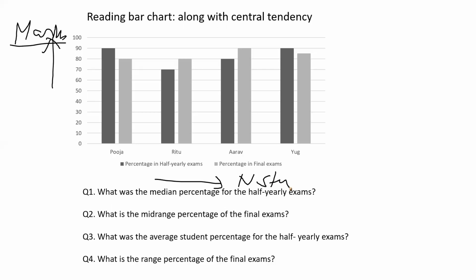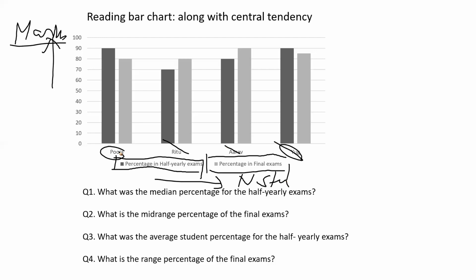Now from here, if you see, the darker color bar is the half yearly exam and the lighter color bar is the final exam. Now if someone asks who is performing better in the final exam, then obviously Ritu and Arav are performing better as compared to Yug and Pooja, because in comparison with the half yearly, Yug and Pooja have actually fallen down.